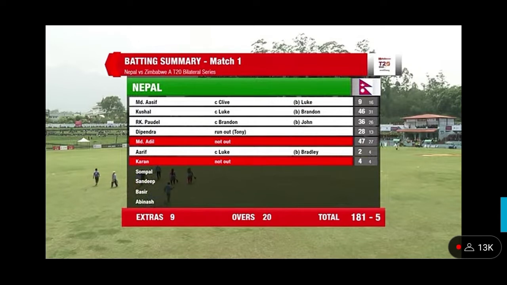What do you feel, Ijaz? Yes, I think they started well, but they couldn't finish it on a proper note. You can see 46 from Kushal, he was going good at that time. Then 36 in the middle from Fodel, but 47, what a knock he has played, a big innings. This young lad, 27 deliveries, that is the key. That just put it at 181 for 5.